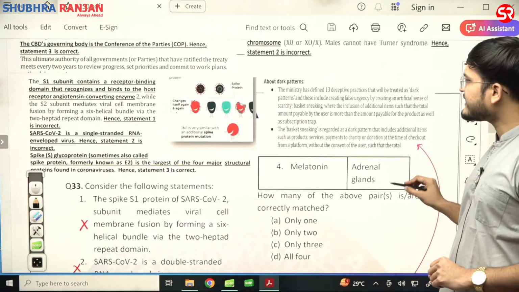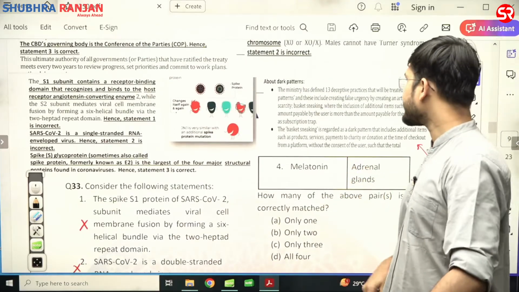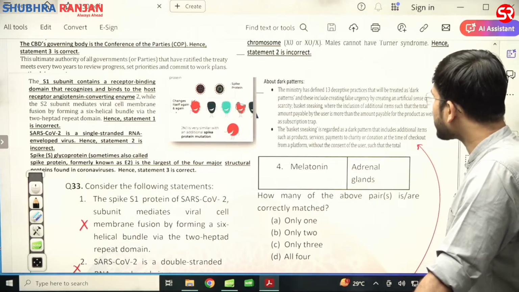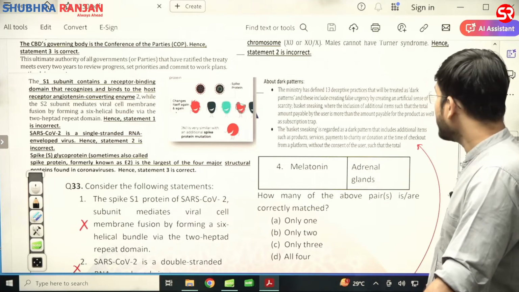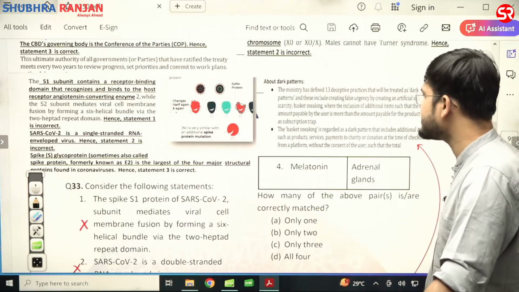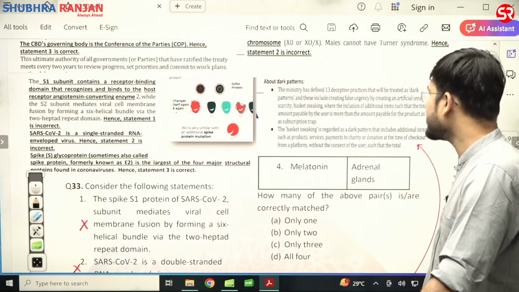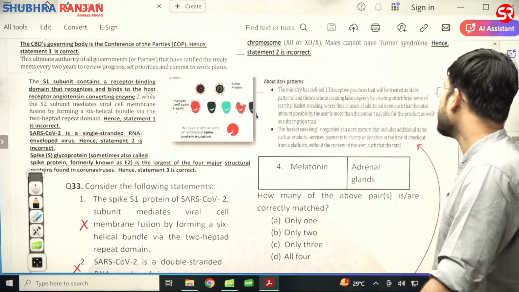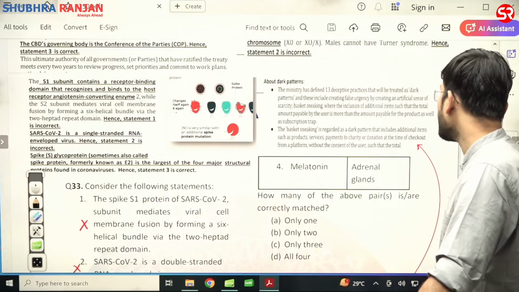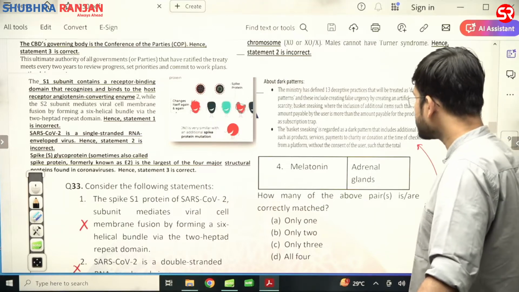We all know that the ministry has recently defined 13 deceptive practices that will be treated as a dark pattern, and these include creating false urgency by creating the artificial sense of scarcity. Creating a shortage of goods. Basket sneaking, where the inclusion of additional items such as total amount payable by the user is more than the amount payable for the product, as well as a subscription trap.